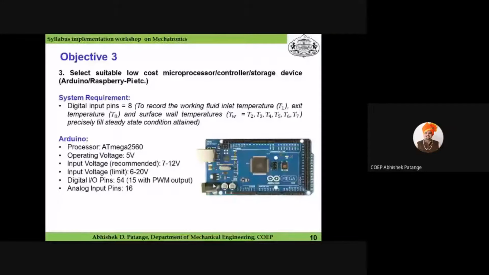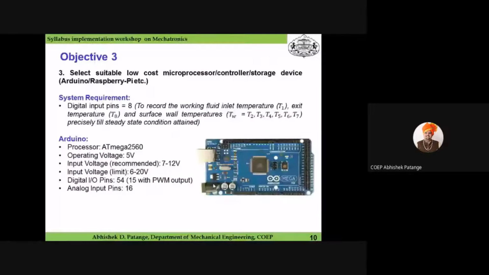So I have selected Arduino as my microcontroller, which is open source hardware, particularly the Atmega 2560 processor, because it has 54 digital input output pins, out of which I require 8, and it also has 15 pins with pulse width modulation output. Along with this, it has 16 analog input pins, and students have already learned this Arduino board in their EEE subject, so they are aware of how to deal with this open source hardware.